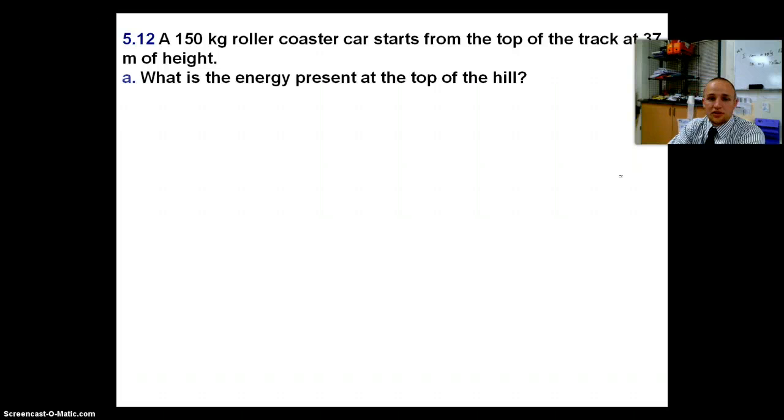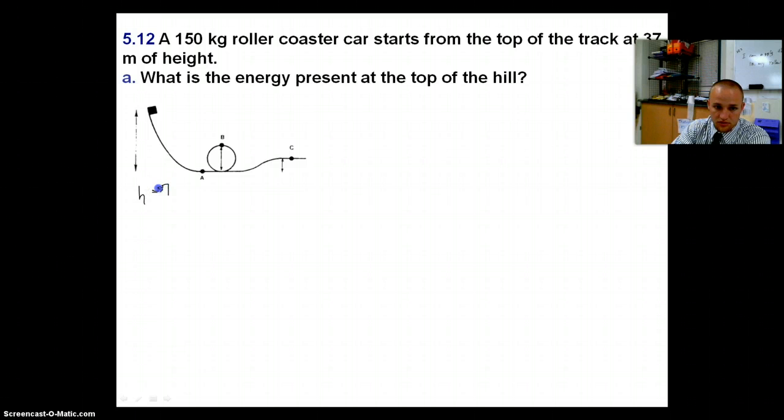All right, so here we go. We've got ourselves a 150 kilogram roller coaster starting at the top of a hill on a track. So it starts up here, and it has 37 meters of height. So we know this height equals 37 meters. And we know it's got a mass of 150 kilograms.